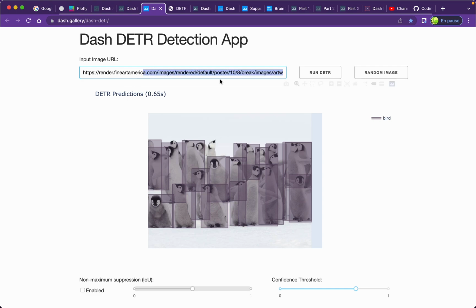You can put in the URL of an image, you run DETR, and you get the detection of the penguins. You see that there is a box for each penguin, and the confidence of the prediction that a penguin is a bird. So you can use Dash to present the result, the inference of a transformer dedicated to object